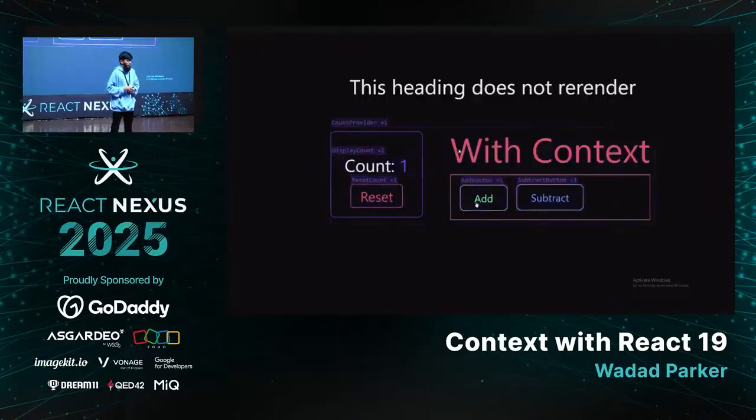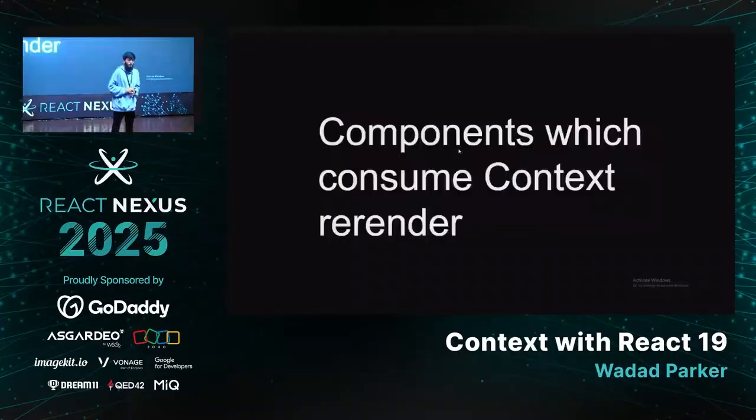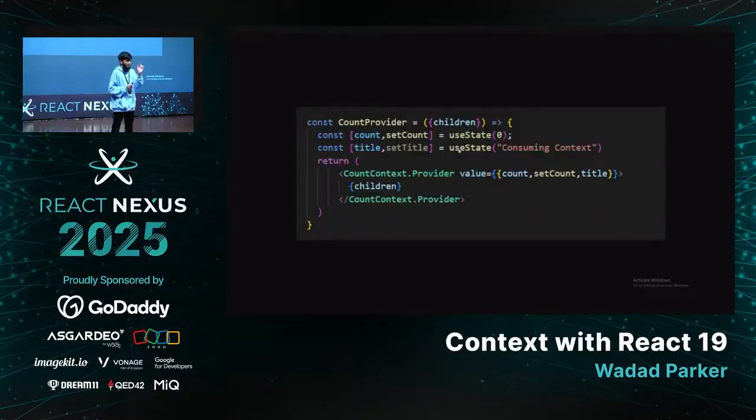And with this, what will happen? That's good. Now, not all the components are re-rendering, but you may still point out, okay, why are the buttons getting re-rendered? Well, that's because context has a rule. Components which consume a context will always re-render. To better explain this, I have an example for you. Over here, we have declared another title state and we're going to pass it in the value. So context's rule behaves such that whenever any of the values changes, it destroys the value and recreates it, and it forces a re-render in all the components which have consumed that particular context, even if the value has not changed.